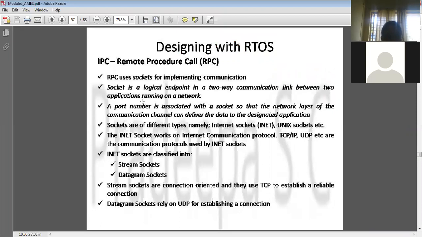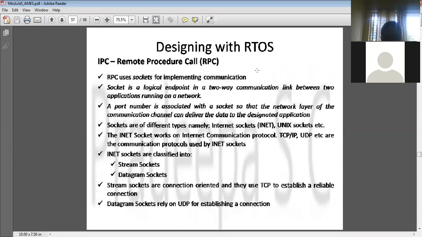So a socket is nothing but a two-endpoint connection between two applications running on the network. Whenever they communicate with each other, they do so through a port number. Each socket is associated with a port number, so whenever two processes want to communicate, they are assigned a particular port number on each computer system. There are different types of sockets: internet sockets and Unix sockets. These sockets send data through either the TCP/IP or the UDP communication protocol.